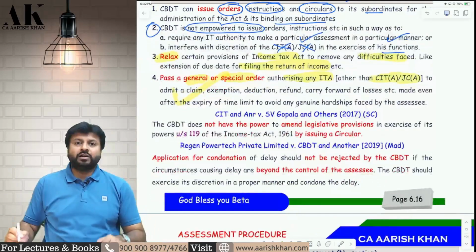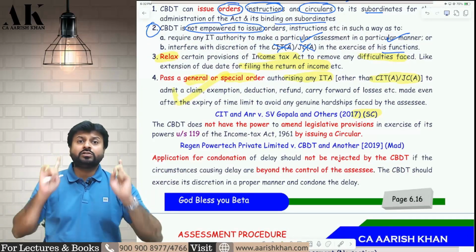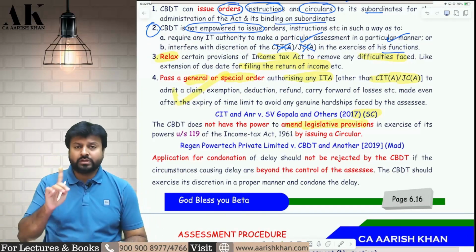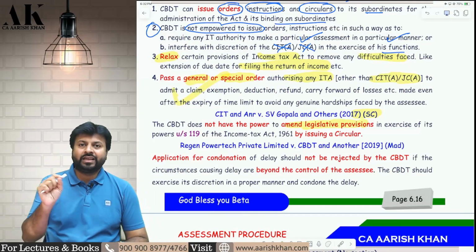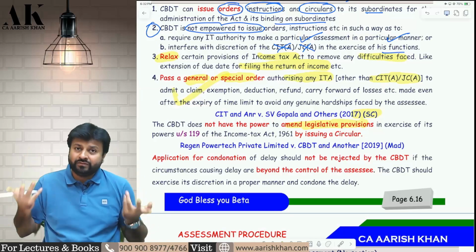Now next, some small case laws are there. First case law, very important case law. CBDT does not have the power to amend the law through a circular. If they want to amend the law, they cannot issue a circular and amend the law. Then the entire purpose of parliamentary process is of no use then.